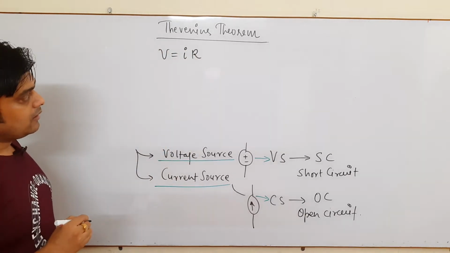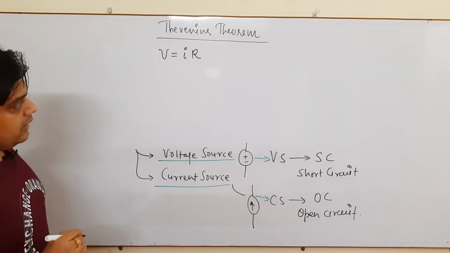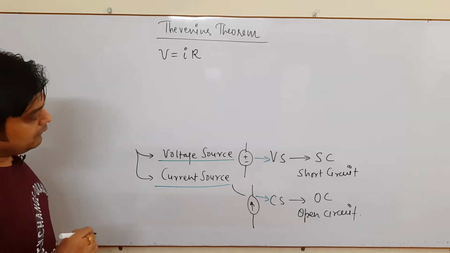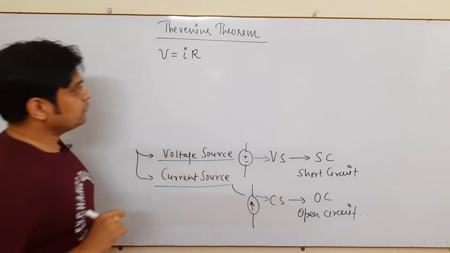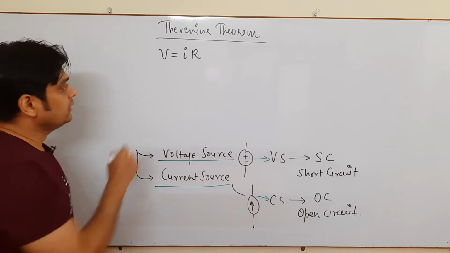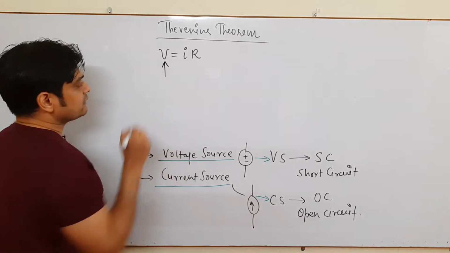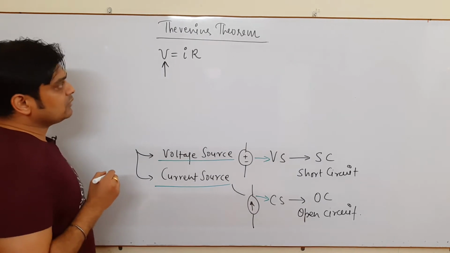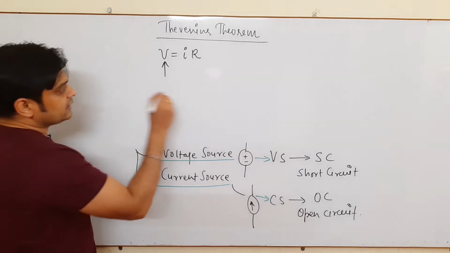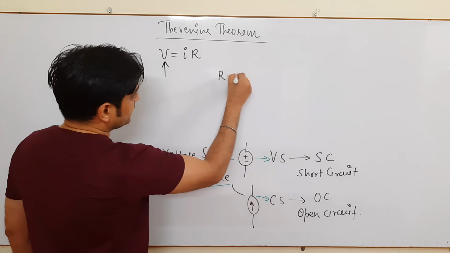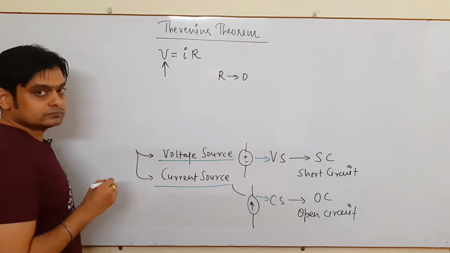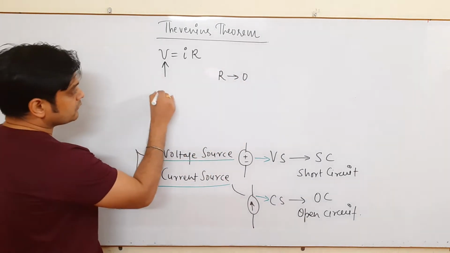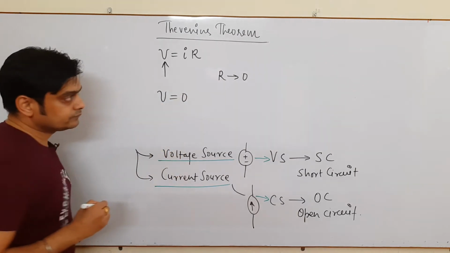Okay, so when I'm talking about the voltage source, when I'm talking about this V, how does this V go to 0? It is only possible when R goes 0. Yes, so V will become 0.